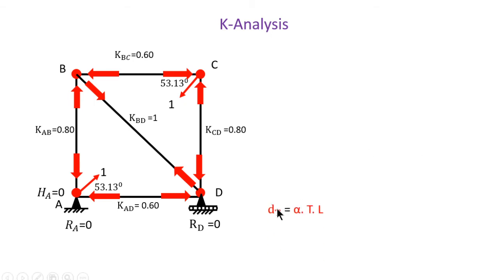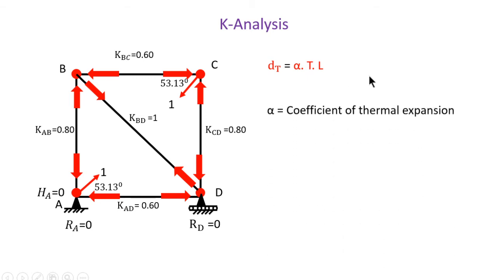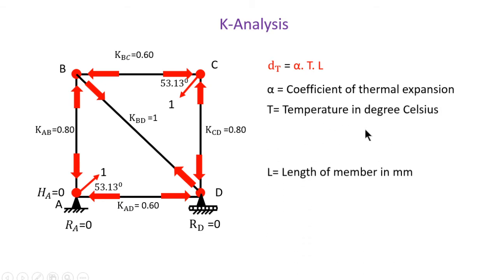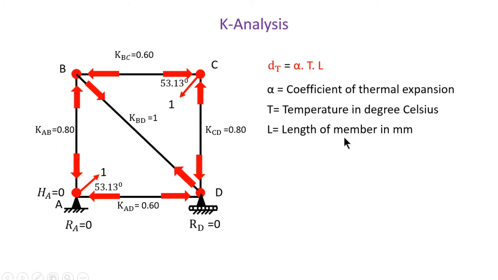Now the next important point here is that dt is equal to alpha TL. Here we have to calculate the dt for each member separately, if there is a rise or fall of temperature. Here alpha is the coefficient of thermal expansion, T is the temperature in degrees Celsius, and L is the length of the member in mm. So dt is for the member CD, because in our case only the member CD has the rise of temperature.